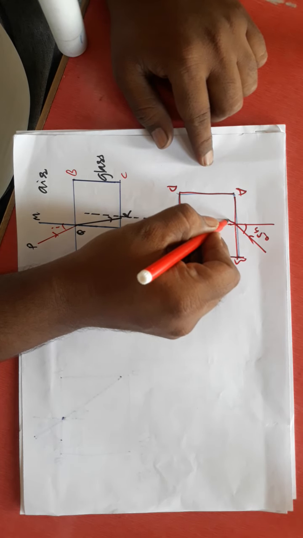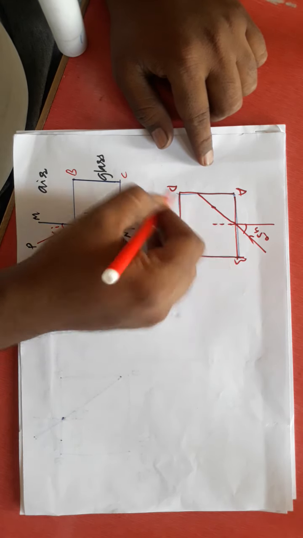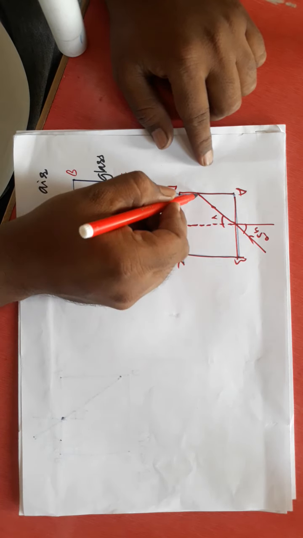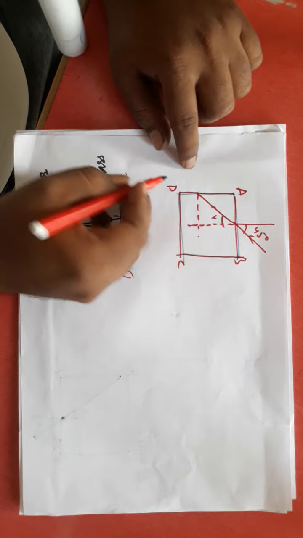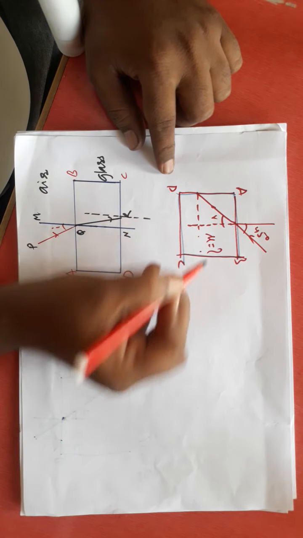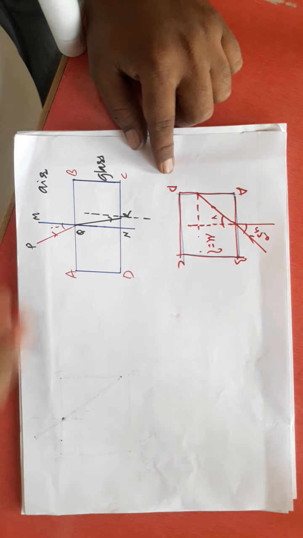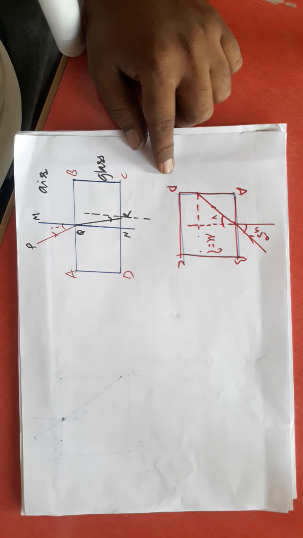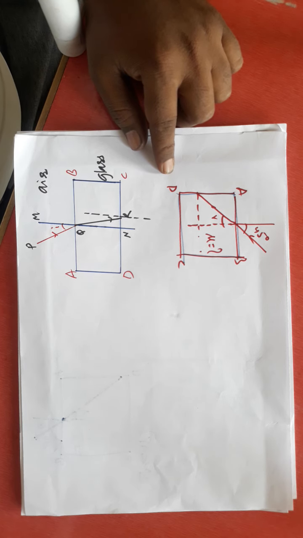This light will bend like this and it will go. This is R. What they asked you to calculate is, what is the minimum refractive index of this medium so that light will not emerge out through the face AD. Light will not emerge out through the face AD.